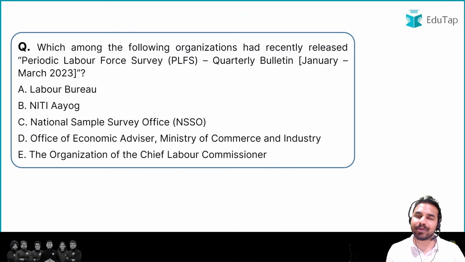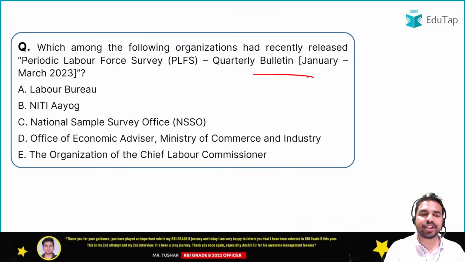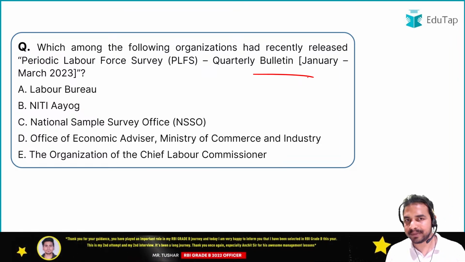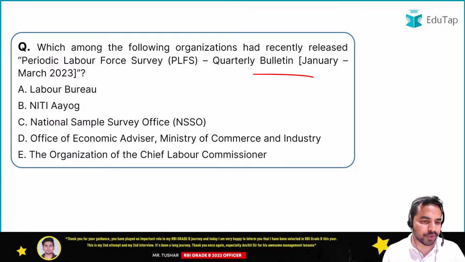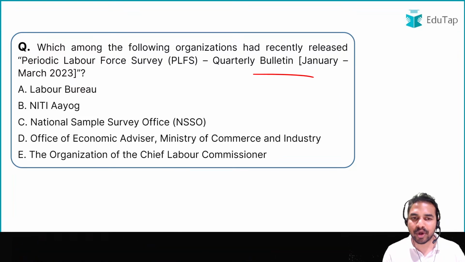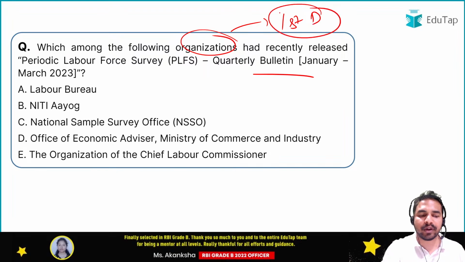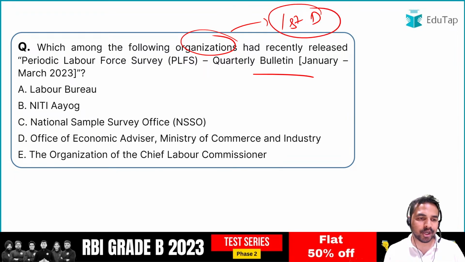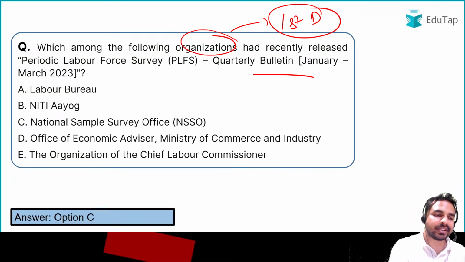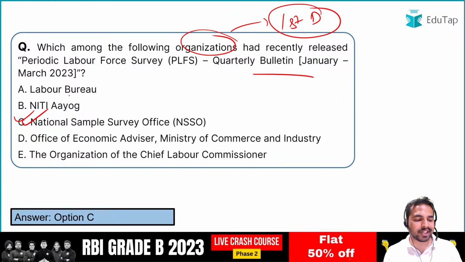That is Periodic Labor Force Survey Quarterly Bulletin January-March 2023. The very first question for all of you is you have to tell me the name of the organization which releases the report, which is the very first dimension of any kind of report. So what is the name of that organization which releases this report? The name of the organization which releases this report is National Sample Survey Office. So National Sample Survey Office is the organization which releases this report.